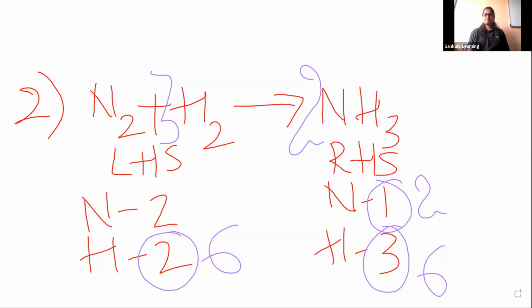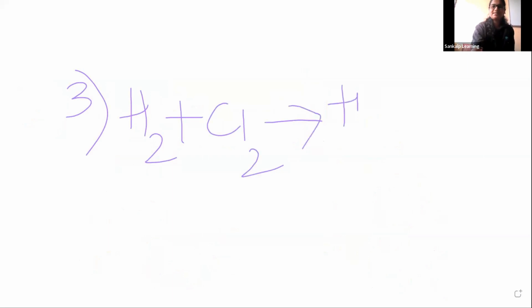Okay, Shreya completed it. Good. Write down the next example. Third one: H2 plus Cl2 gives HCl. This is the third example.